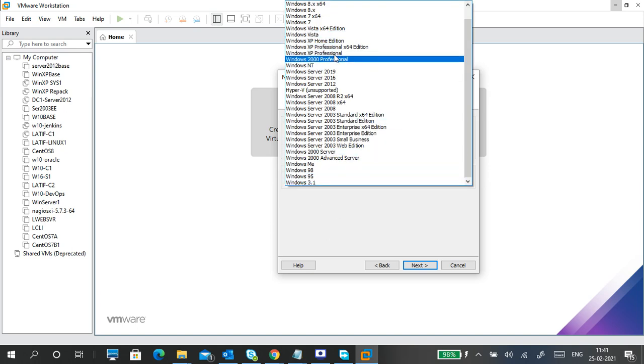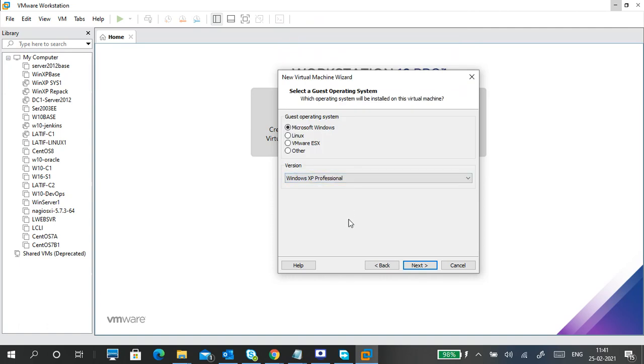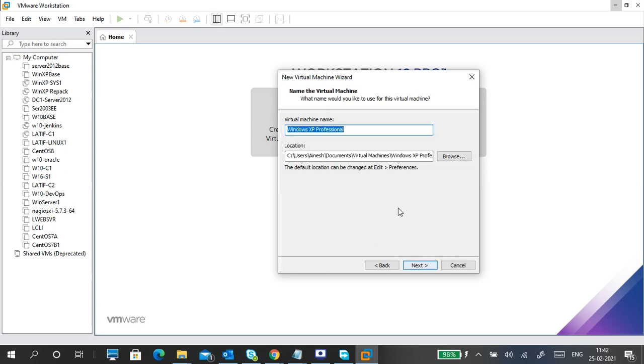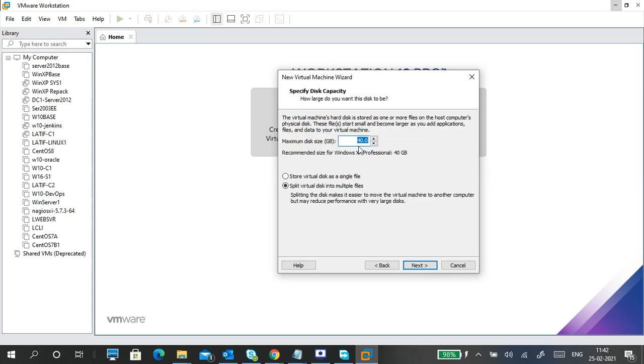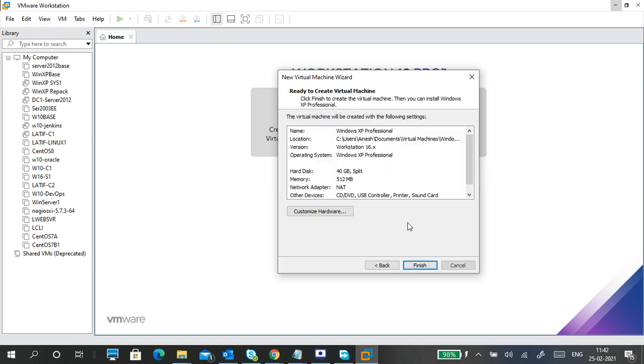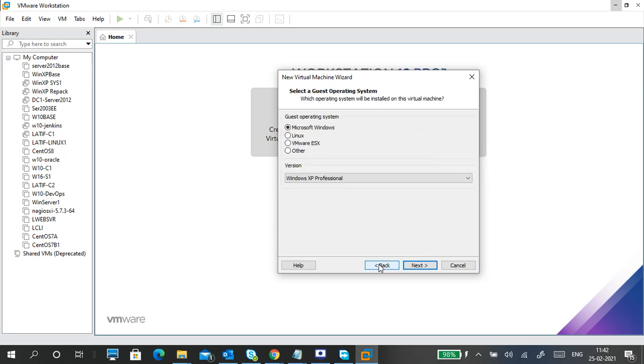If I put XP Professional, it requires 256 MB RAM. If you go next, 40 GB hard disk, and RAM is also already taken, 512 MB RAM. It depends upon what operating system you have selected, so suggestions based on the operating system's minimum requirements will be created.